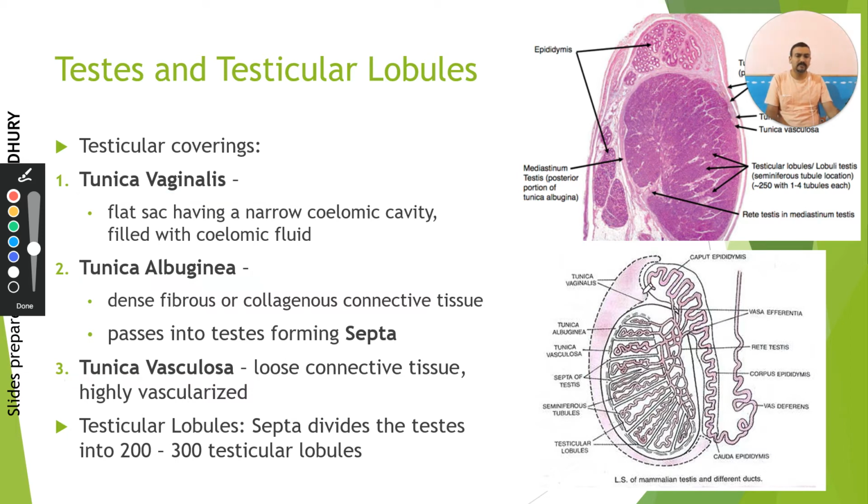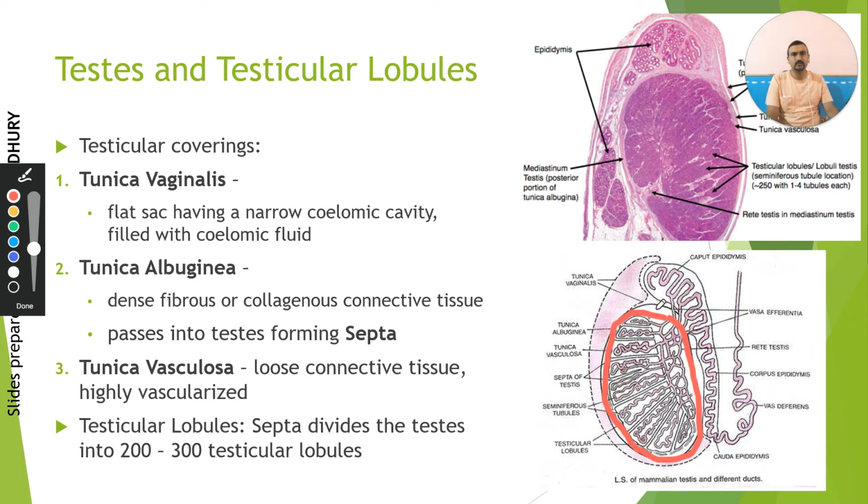Tunica vaginalis is a sac-like structure which is present at the outermost side, which contains a coelomic cavity and a coelomic fluid. Now, obviously, when it is a coelomic cavity having a fluid inside, we believe its function must be something like protection.